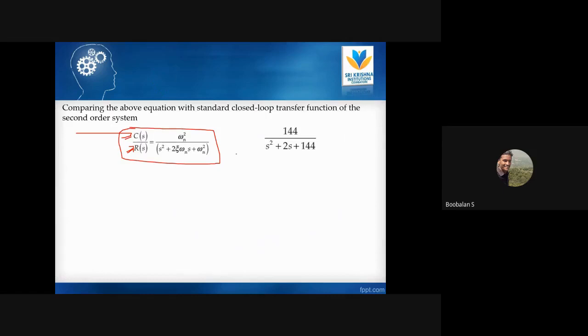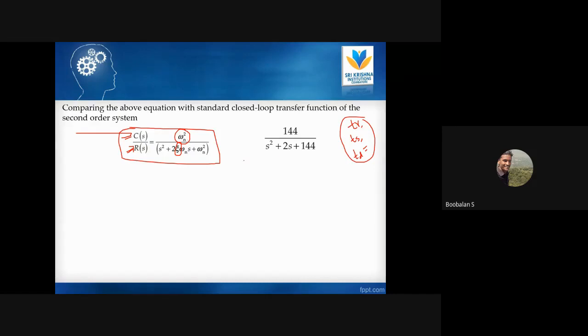I am going to find out the natural frequency and damping ratio, right? By finding the natural frequency and damping ratio values only, we can find rise time, peak time. If you watch carefully and note the formulas, rise time, settling time, delay time, everything ends with my natural frequency and damping ratio. Those are the parameters. So I will find these values, and then I can find out these parameter values.